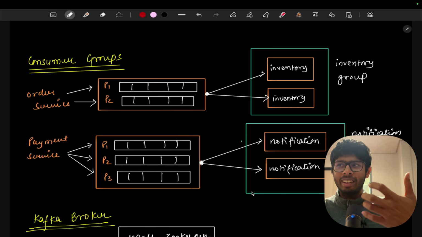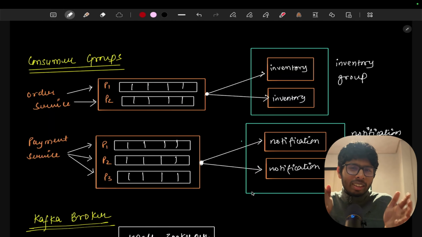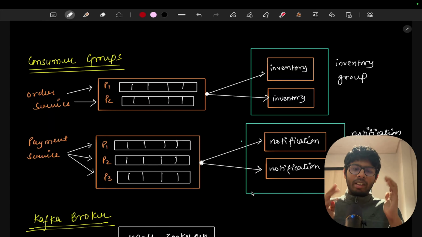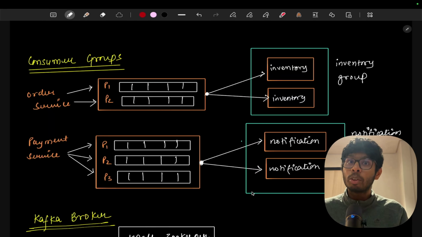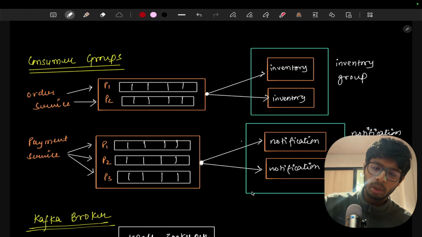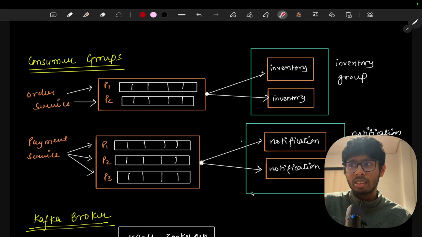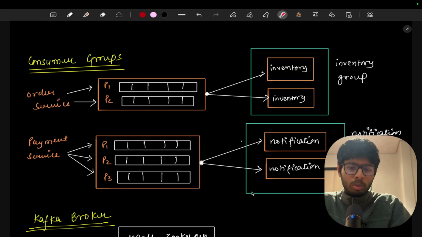Slowly the model is getting bigger, but if you look at this example slowly, you will be able to understand it. Now let's talk about the consumer groups. We discussed till now the topic and the partitions. Now let's understand how these partitions are going to solve the problem.